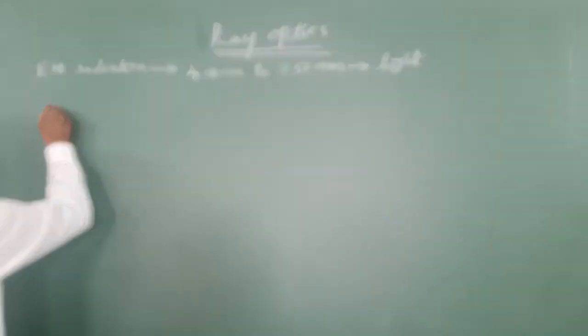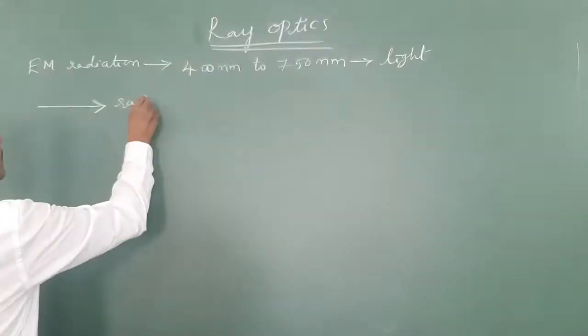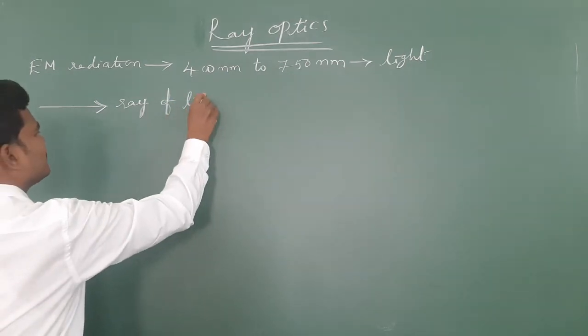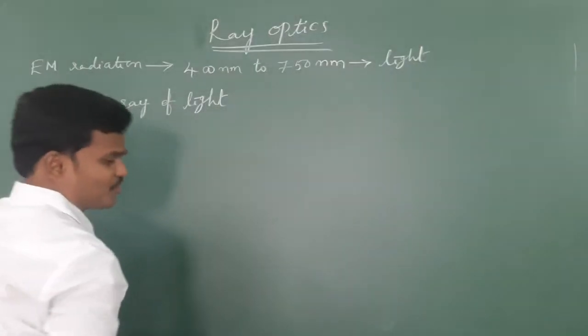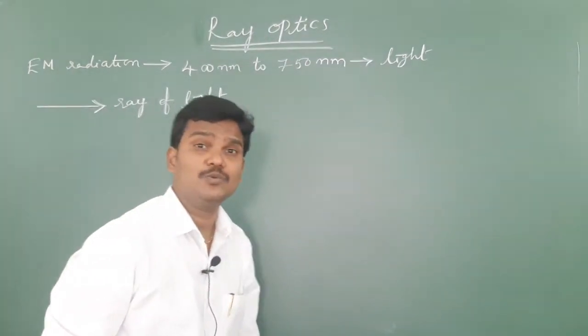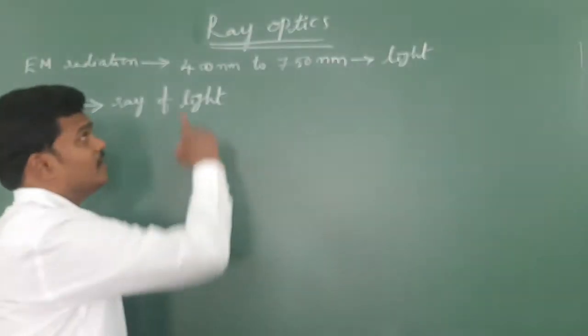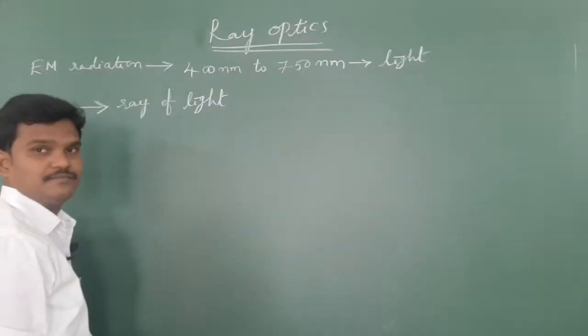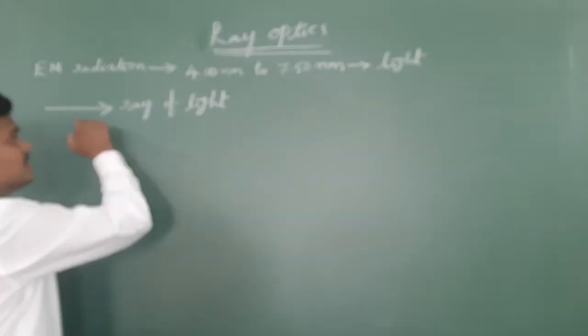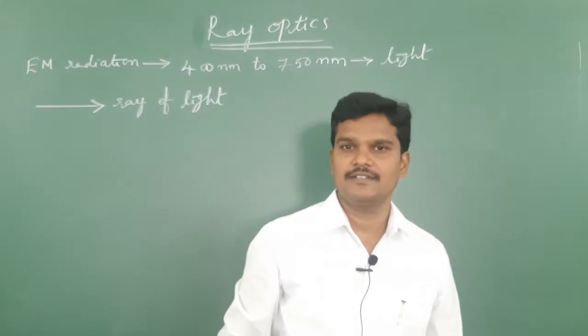So the path along which the light would travel is called a ray of light. Ray optics is nothing but light, and the way in which the light travels is called a ray of light.